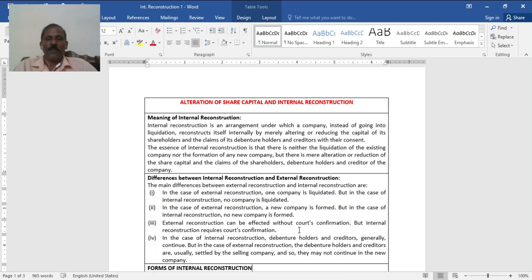The court must agree. In internal reconstruction, debenture holders and creditors generally continue, but in external reconstruction, the debenture holders and creditors are usually settled by the selling company, and so they may not continue in the new business. These are four important differences between internal and external reconstruction.